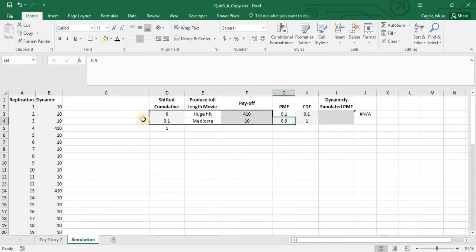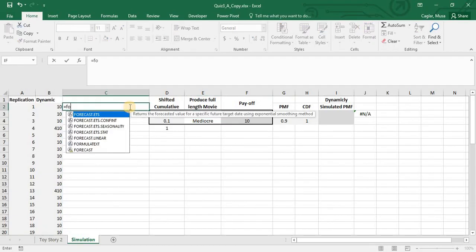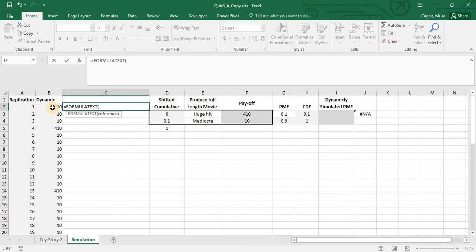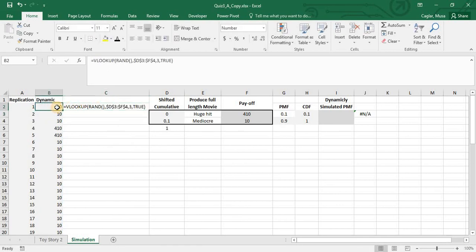Okay, so let's do this. In the formula text, in the first part you need to just report your function here for the simulation. Question 3. Question 4 says write an Excel function in cell I3 to compute the dynamically simulated PMF.